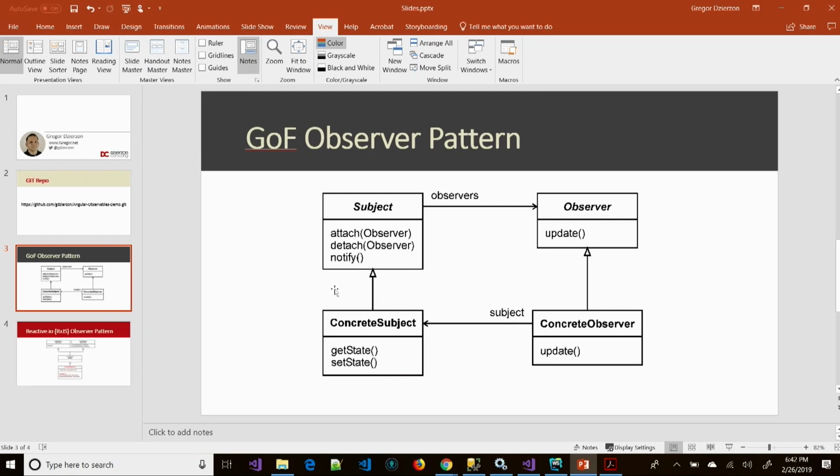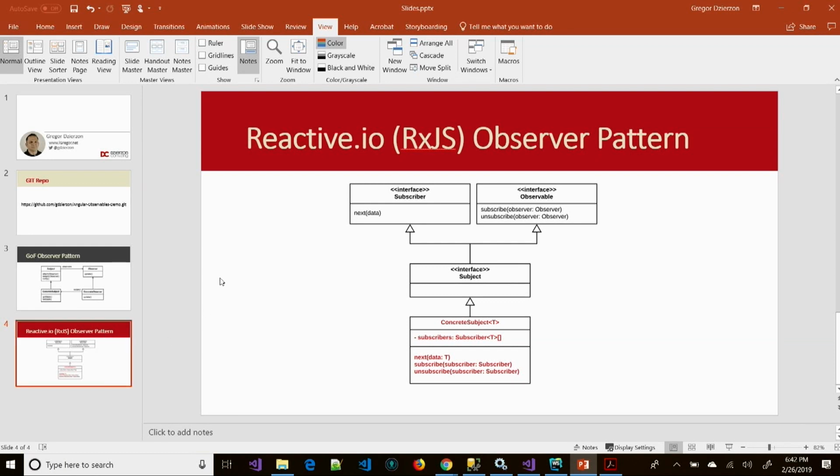So RxJS is really an evolution of this observer pattern. It still uses this same pattern, but the difference is it's taken some of those learnings that have happened over the years and really tried to address them, and it's become more opinionated. So it's much more specific than just that generic Gang of Four pattern. In other words, we have our subscriber or observer, same type of thing, who's interested in the data. We have our observable. That's the subject, the thing that's being observed.